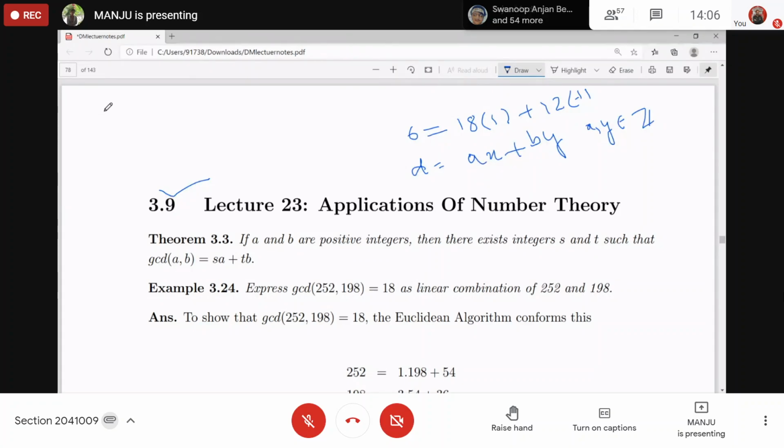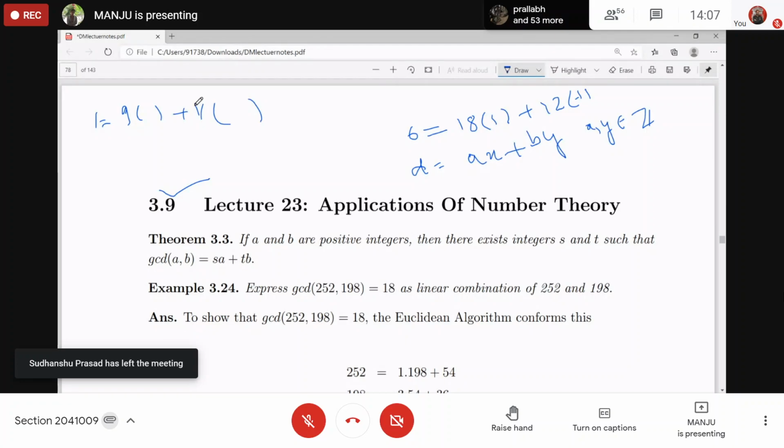For example, what is the GCD of 9 and 11? 1. Can you write 1 as a linear combination of 9 and 11? Here it should be integers. Tell me. Ma'am, 4 and minus 3.